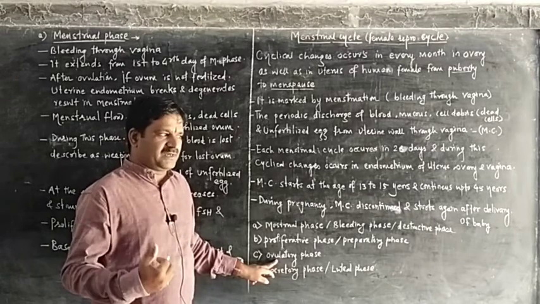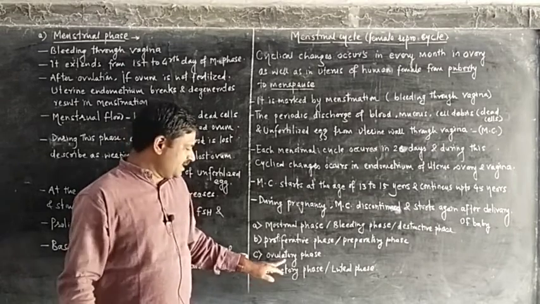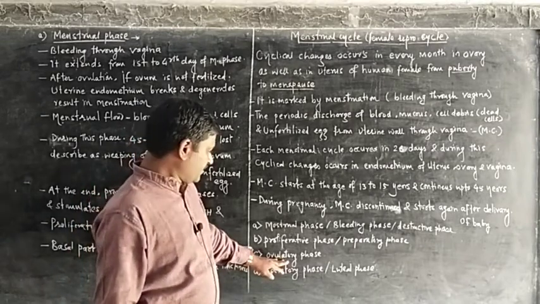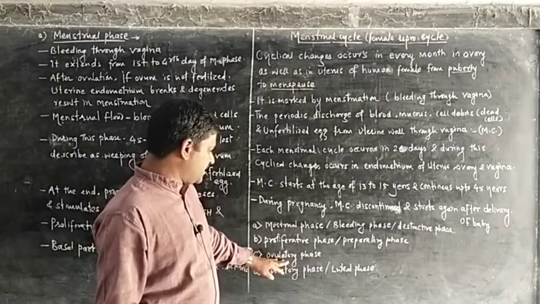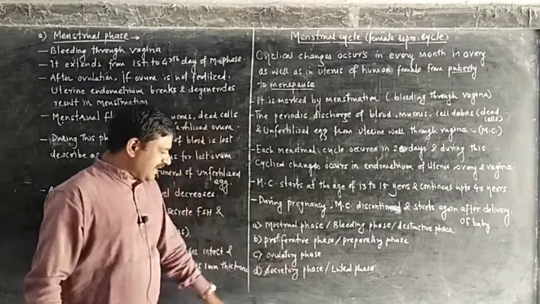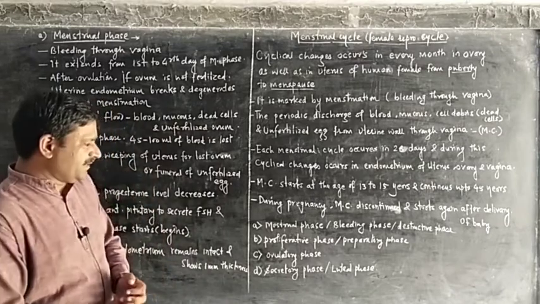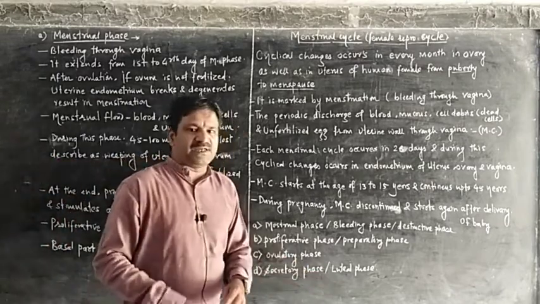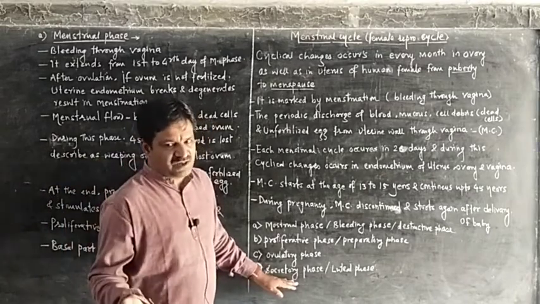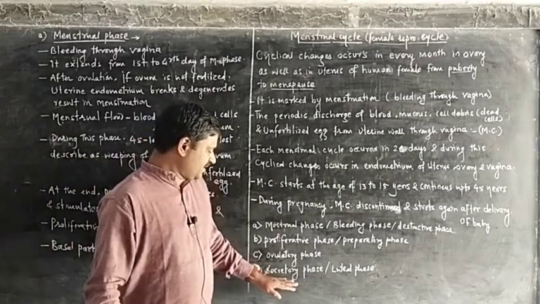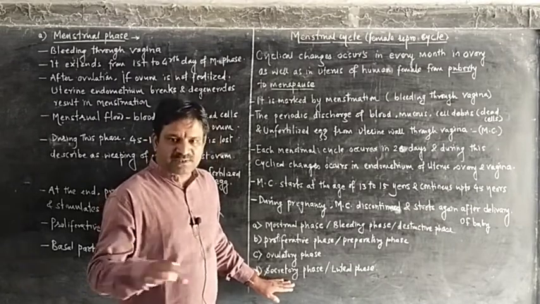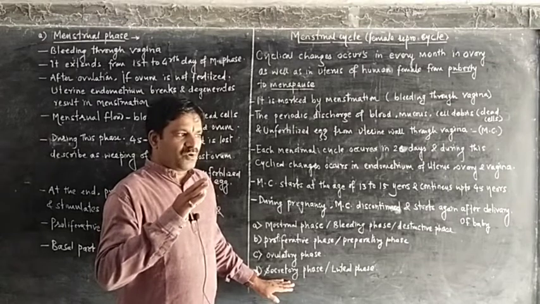The process of release of ovum from the ovary is called ovulation. And that ovulation takes place during the ovulatory phase. Next is the secretory phase, also called the luteal phase, in which further preparation of the uterus and ovary takes place. Further preparation of the ovary means it shows the growth of the uterus, it shows the ovulation.